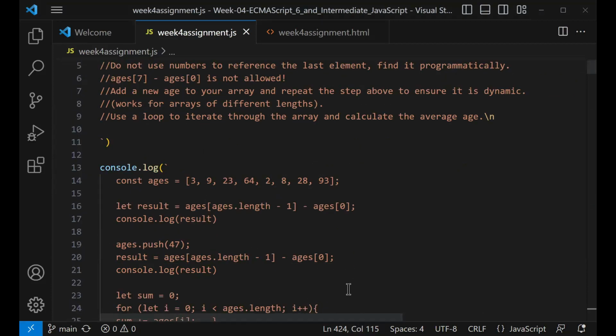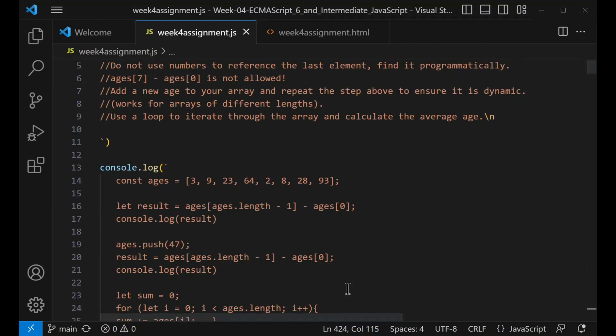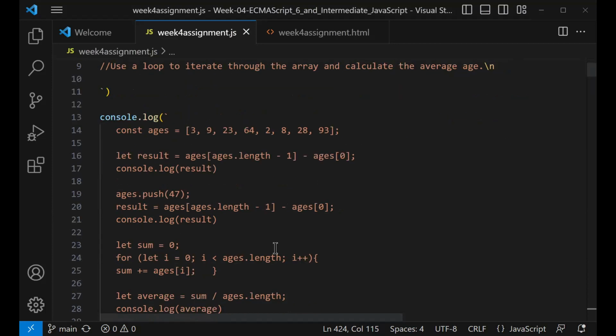This one was basically for an array. We had to make an array and then do some counting of the array, and then I added in another number to the array and did the same thing.